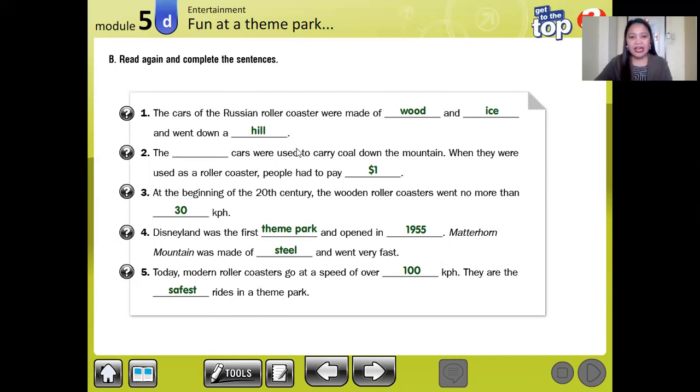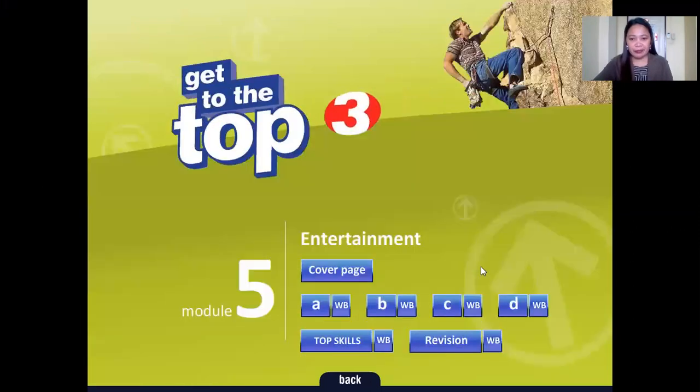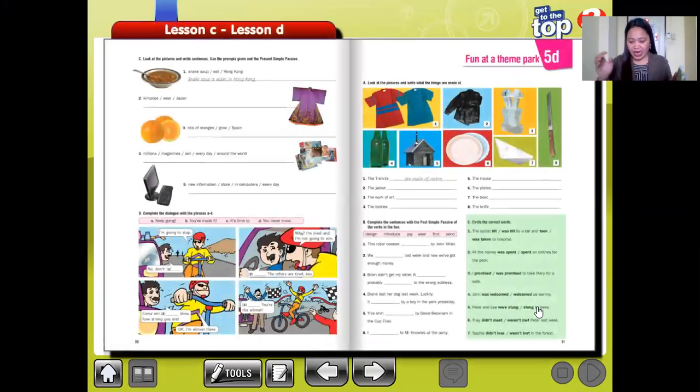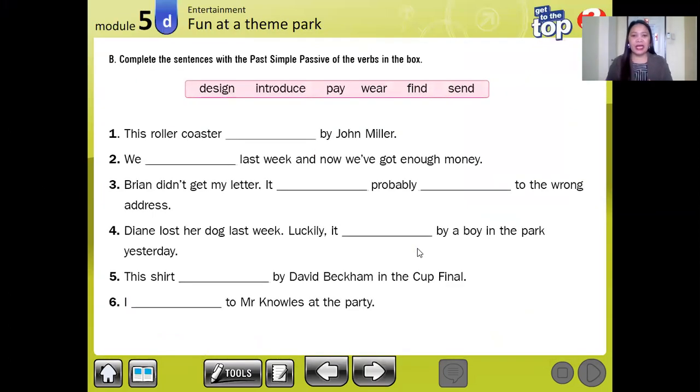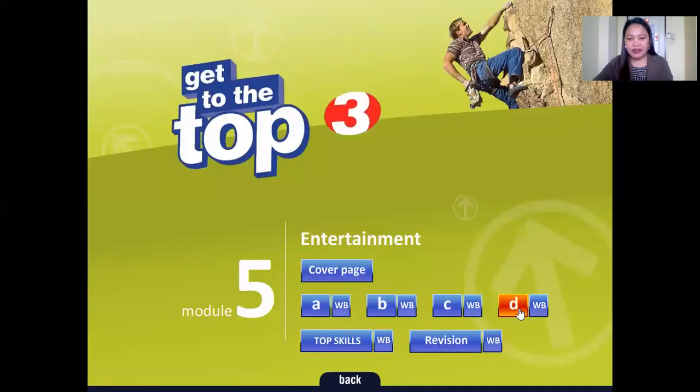So this is the information we had from our clip, which is about roller coasters. All right. So we are going to open your workbook again. Workbook to page 51. Okay. So we complete the sentences with the past passive of the verb. Before we go here, all right, sorry. Before we go here, we are going to discuss first about our pronunciation.